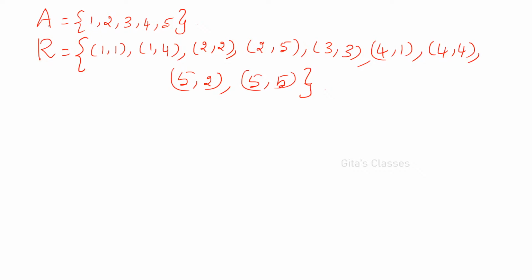Okay. So now you have to check whether it is an equivalence relation or not. One is related to, now how many elements are there in A? 1, 2, 3, 4, 5, right? One is related to 1. Yes, 1 comma 1 is there. 2 comma 2, yes, it is there. 3 comma 3 is there. 4 comma 4 is there. 5 comma 5 is there. Therefore, all the elements are related to themselves. Therefore, R is reflexive.